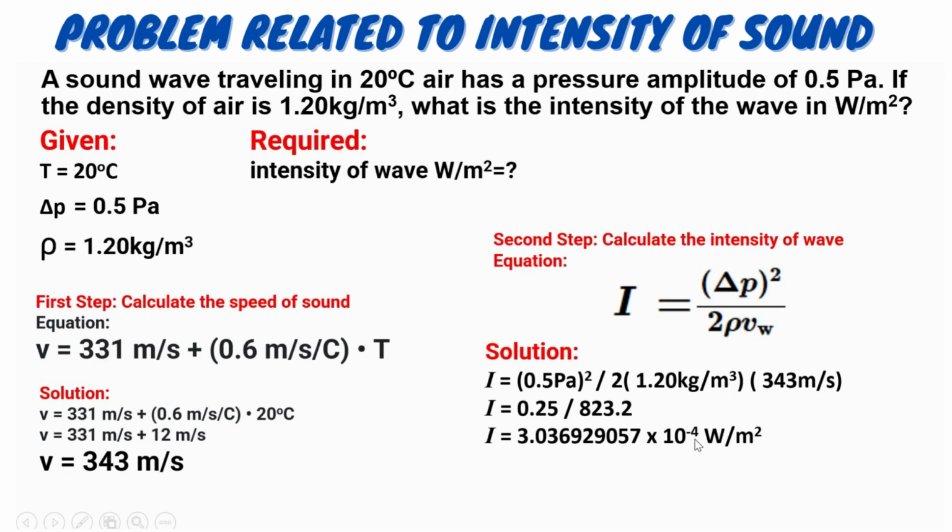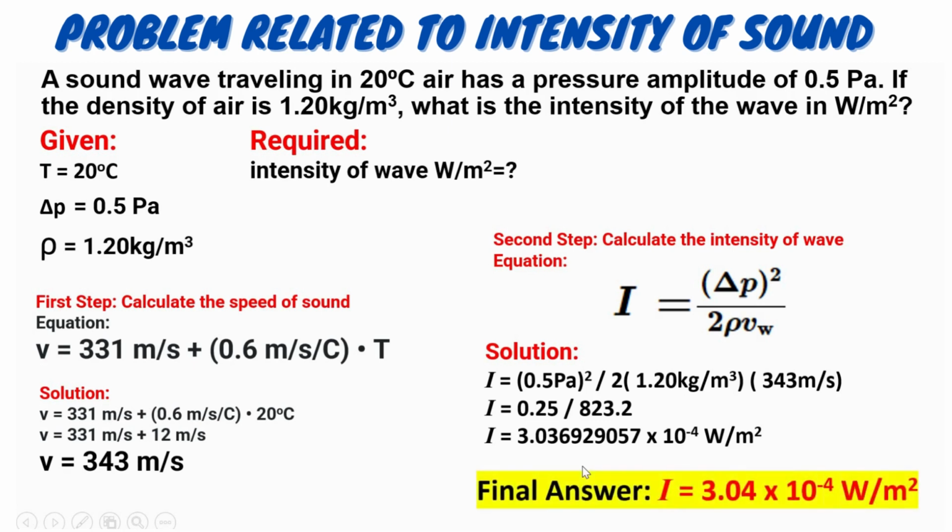And our answer, after dividing the variables, we have 3.036929052 times 10 raised to negative 4 watt per meter squared. So, we need to round our final answer to 2 decimal places. Therefore, our final answer for the intensity of the wave is 3.04 times 10 raised to negative 4 watt per square meter. That is the intensity of the wave.